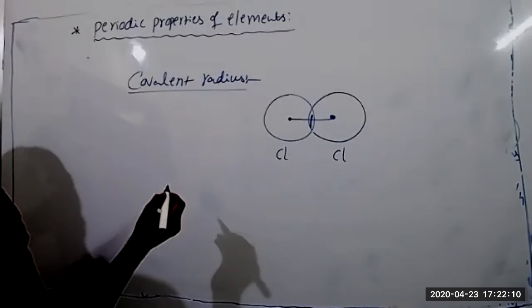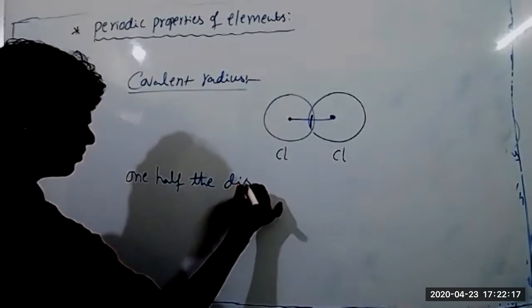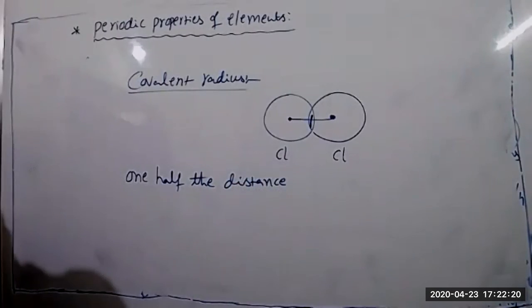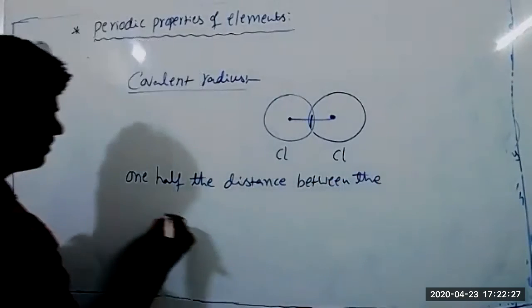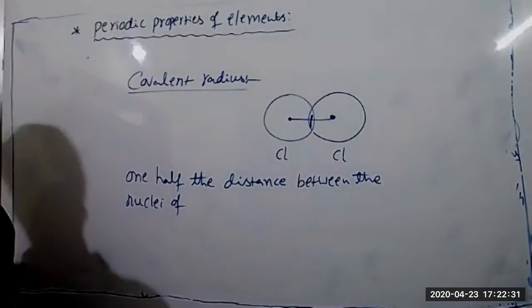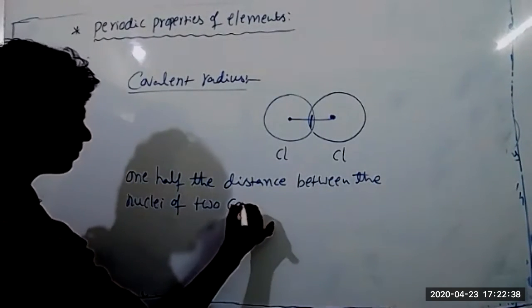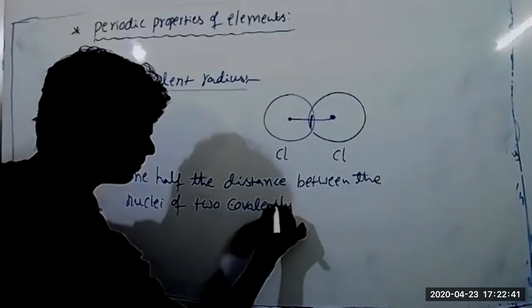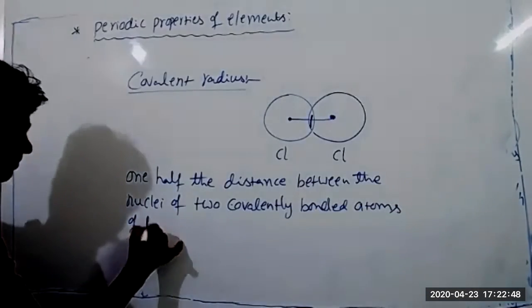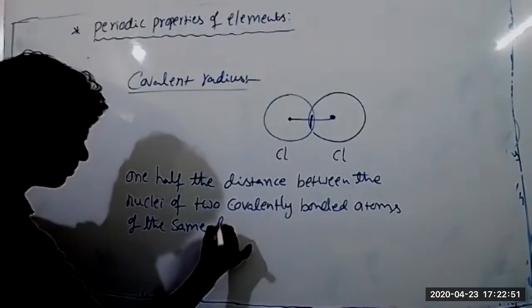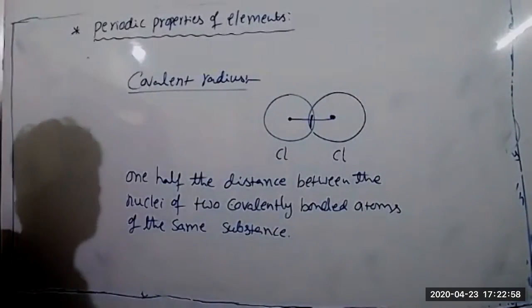One half the distance between the nuclei of two covalently bonded atoms of the same substance.